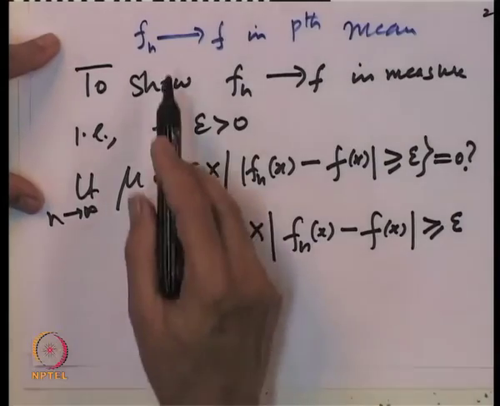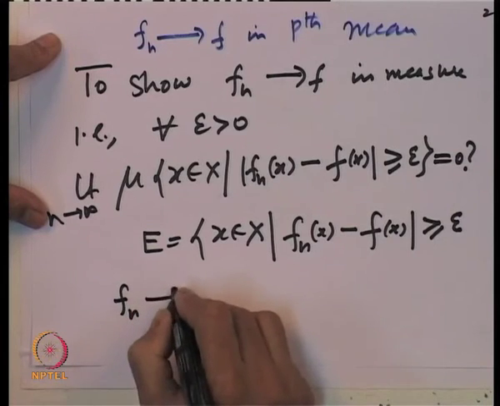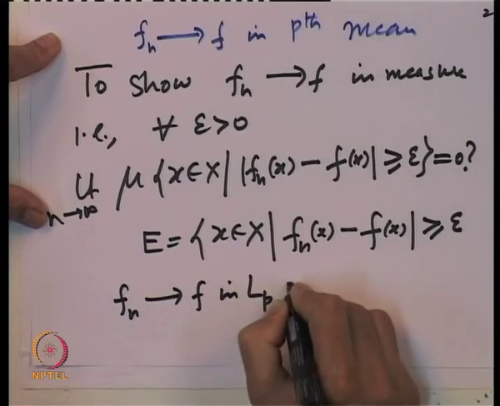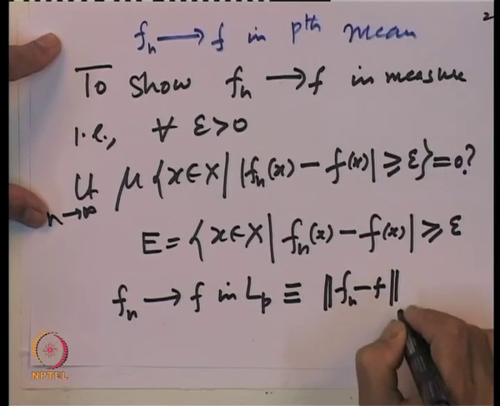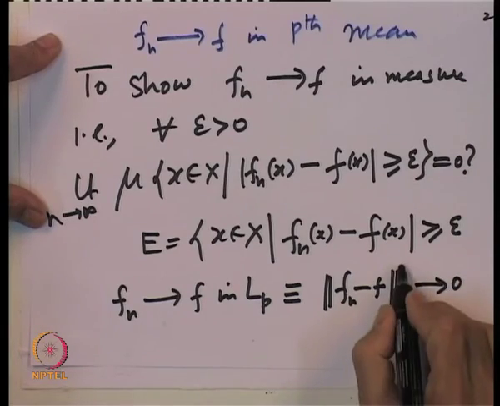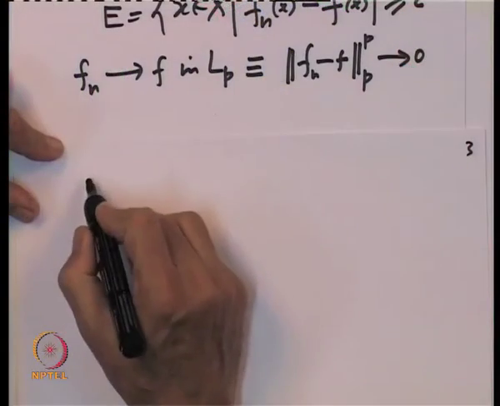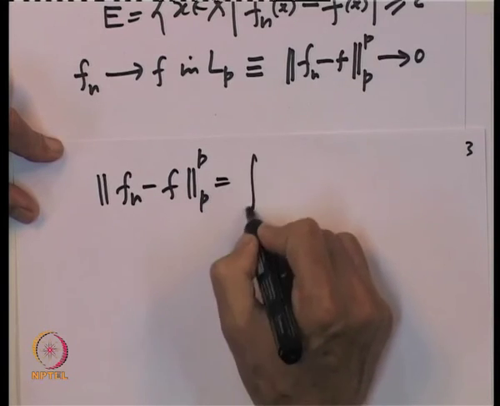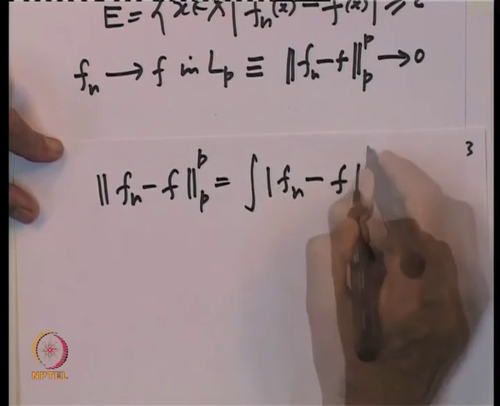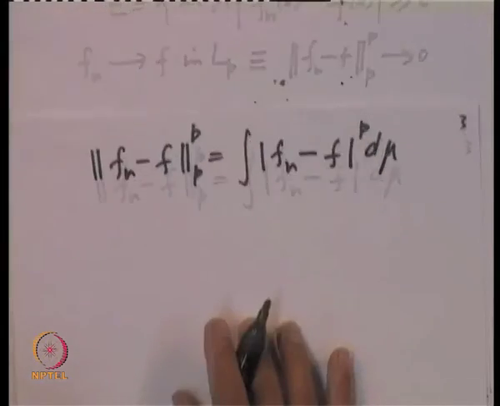Now, we know that f n goes to f in LP, which is equivalent to saying that the pth norm of f n minus f goes to 0. Let us take the power p also. So, the norm of f n minus f to the power p is equal to the integral of mod f n minus f to the power p d mu, and this goes to 0.